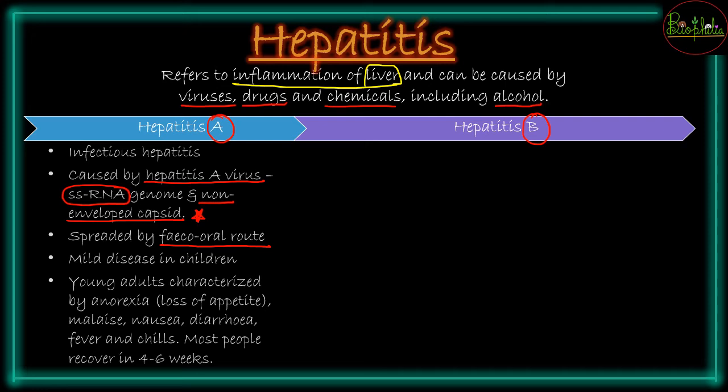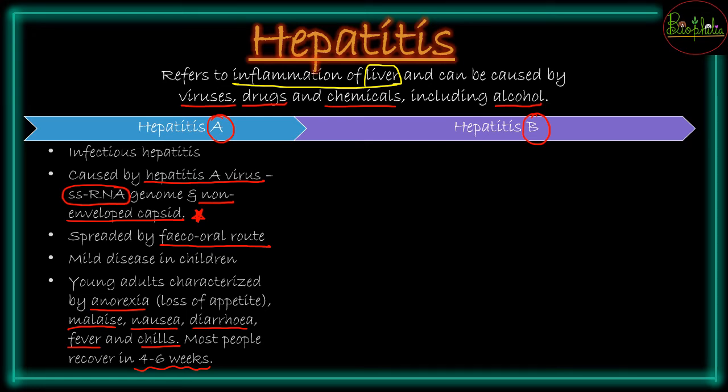Then there will be mild disease seen in the case of children. Young adults are much more attacked by this hepatitis A, and the symptoms are anorexia, that is loss of appetite, malaise, nausea, diarrhea, fever and chills, which will recover in about 4 to 6 weeks. So that was about hepatitis A, where we saw the pathogen, the mode of transmission, the age group generally affected, and the symptoms of this disease.